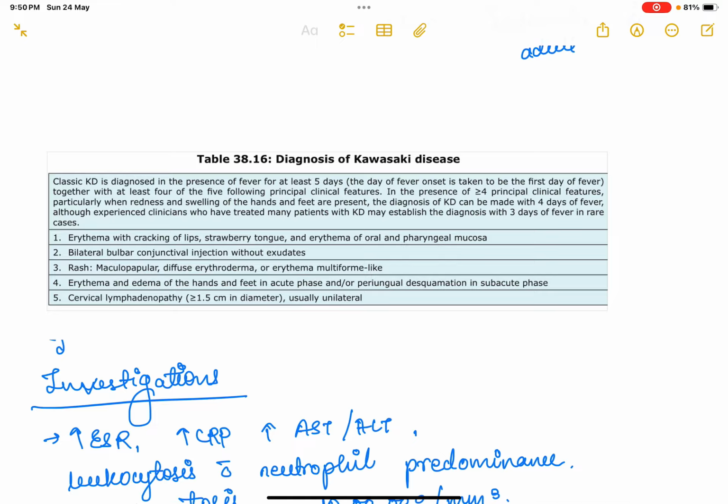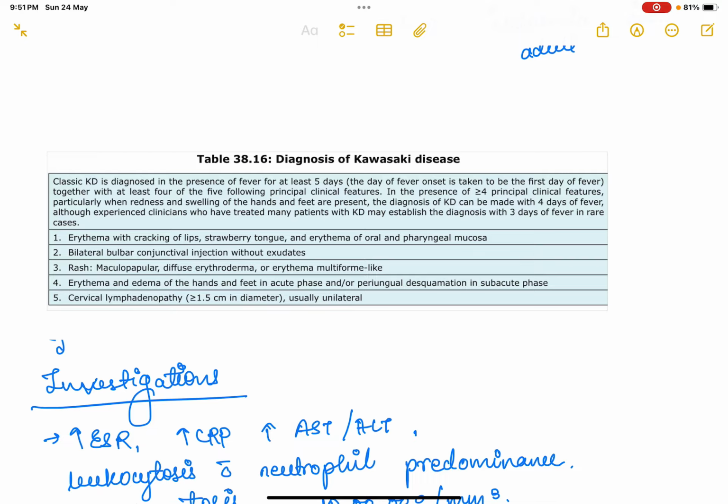Then erythema with cracking of lips, strawberry tongue, erythema of oral and pharyngeal mucosa, like your lips, tongue, oral and pharyngeal mucosa, erythema, it should be there. Then there could be cervical lymphadenopathy, which is more than or equal to 1.5 centimeter, usually unilateral. Then there could be rash on your body, which could be maculopapular or erythroderma or EM-like rash. And there could be erythema and edema of the hands and feet in acute phase or periungual desquamation in the chronic phase. These are the 5 points. You need at least 4 out of 5 and fever of 5 days for the Kawasaki disease diagnosis.